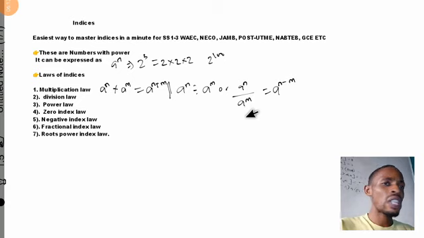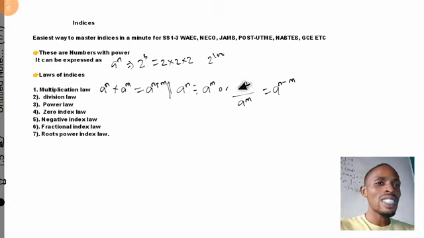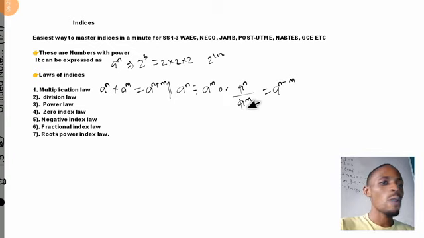The error that students sometimes make is that when they have it like this, they say that this one divided by this isn't the same, they say this is not divided by this. No, it does not work like that. Don't make that mistake. When you see an expression like this, you express it in these parts. This is the answer to this particular expression. That is the division law of indices.